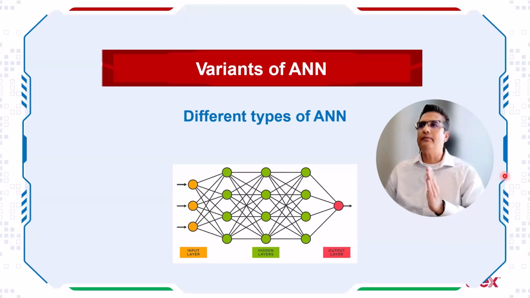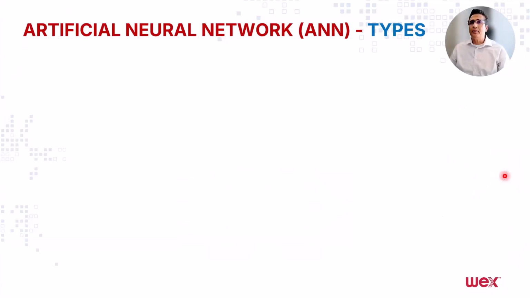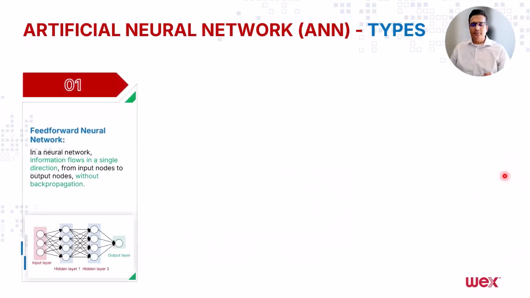Let's take a look at different types of artificial neural networks before we get into large language models. So this is chapter number 2. Chapter number 2 is focusing on different types of artificial neural networks. So let's get started.